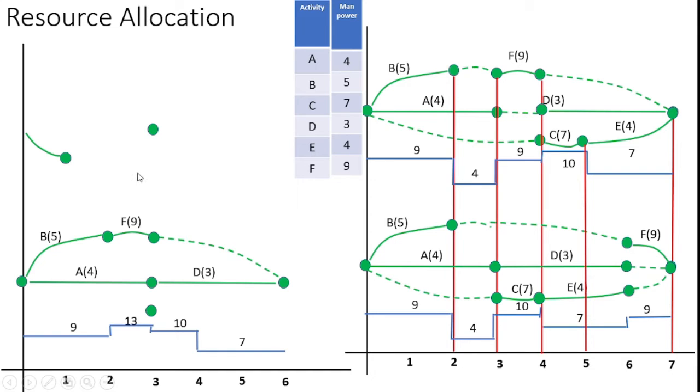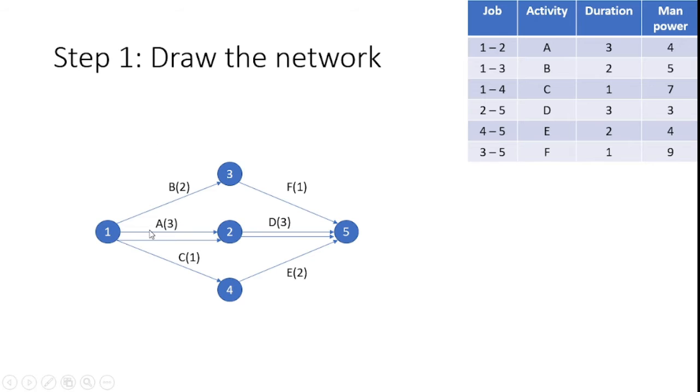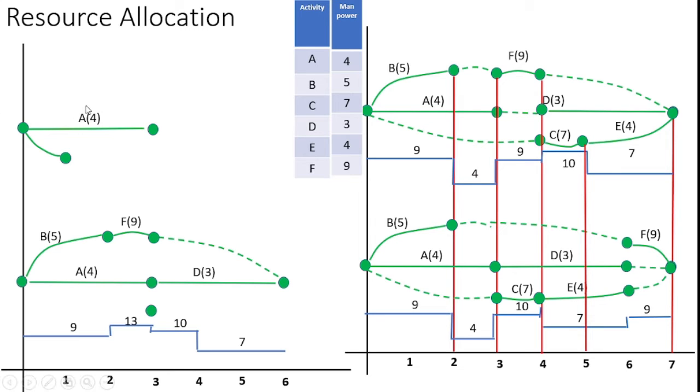What about the next step? We have to draw the network on this graph. So I consider first the critical path, which is A of 4. After completing A of 4, the critical activity, I can start D. Why do I represent A of 4? Previously I used A of 3, because for identifying the critical path we needed the duration it consumes, which is 3 for A. But here I use A of 4, because this problem considers resource allocation.